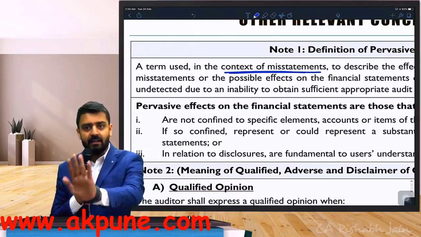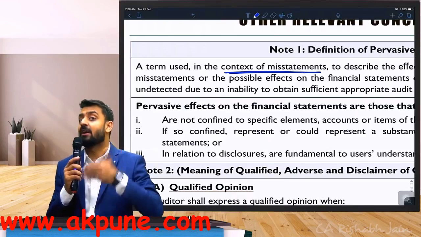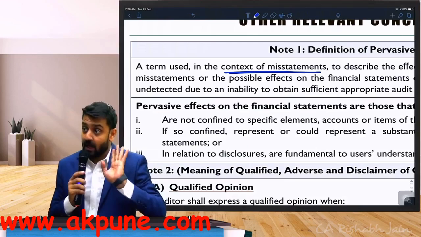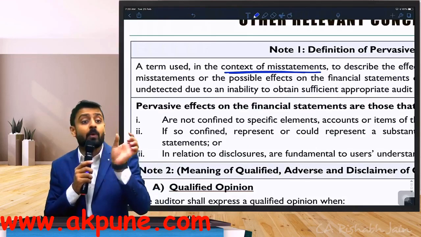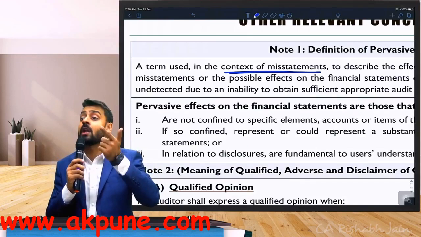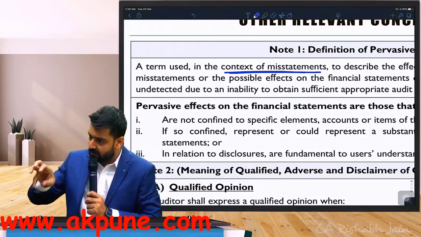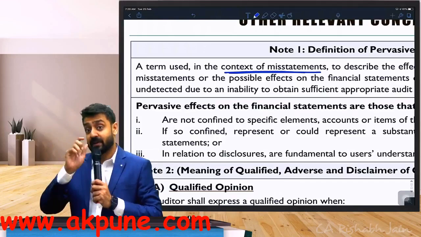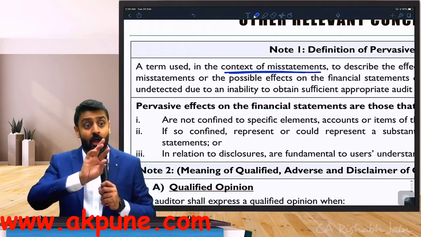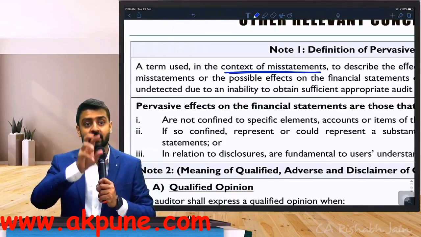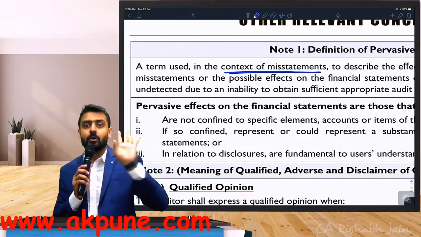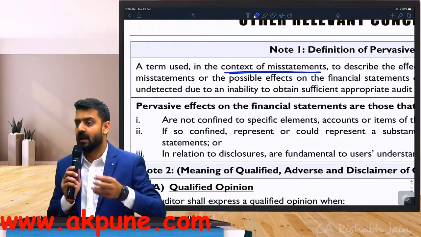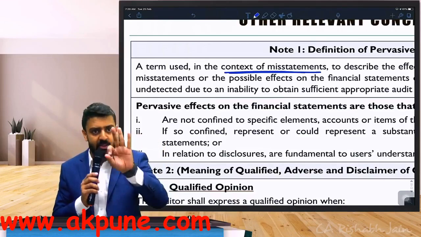At least by reading this, are you sure why we have pervasive? This word is given to you only in the context of misstatements. What are you trying to understand? The effect or possible effect of these misstatements on financial statements. Only under this situation will you think about the word pervasive in audit. What pervasive really means, we will discuss ahead. Right now, why pervasive and what is the use of pervasive? Is that clear to you? Can we go ahead and discuss when a misstatement becomes a pervasive misstatement? Let's understand that. There are three situations.